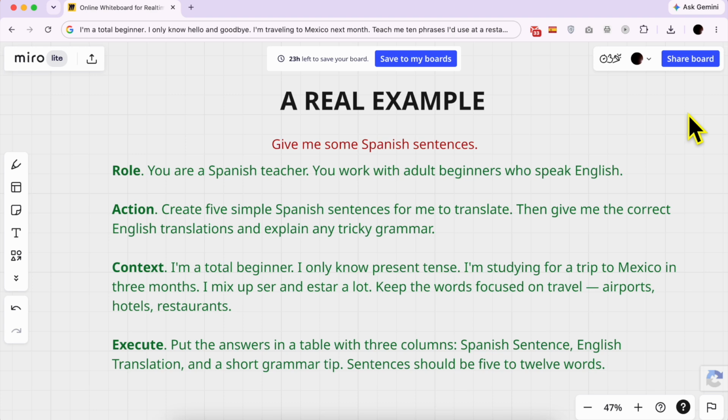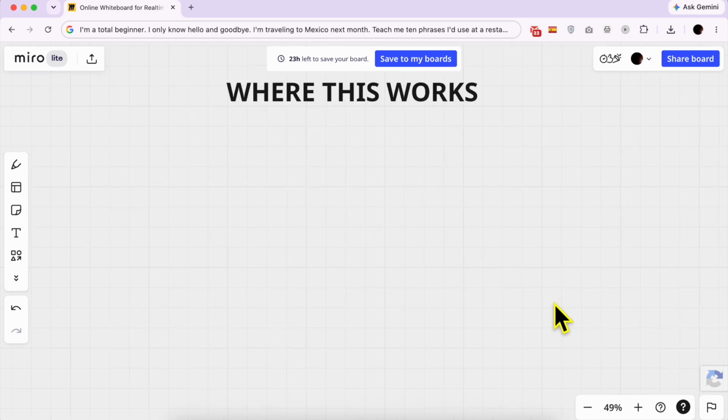Sentences should be 5 to 12 words. That's it. 4 steps. The AI now knows who to act like, what to do, what I need, and how I want the answer. No back and forth, no revisions. This method works everywhere. Let me give you a few quick examples.